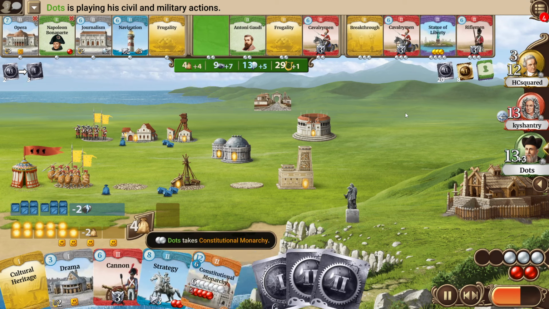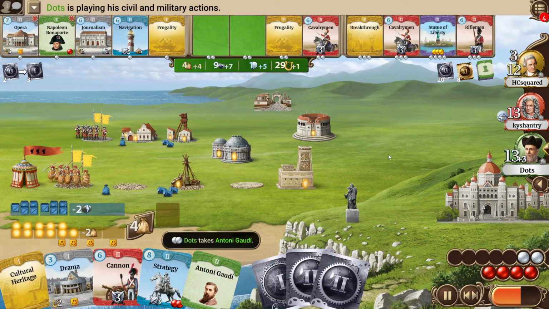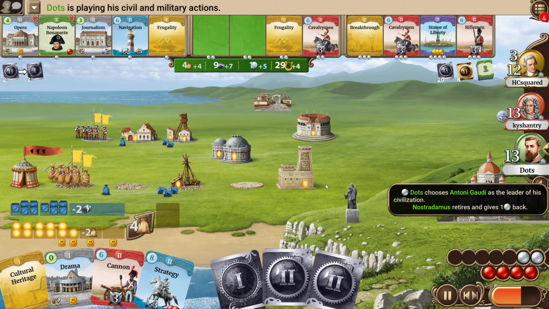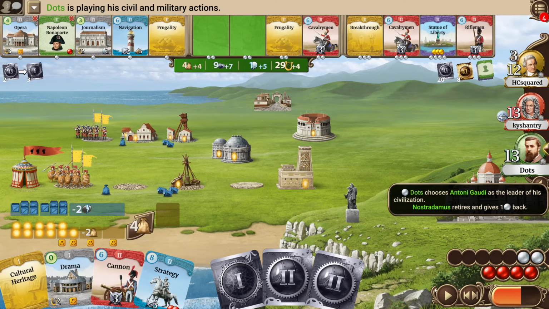Dots this turn can go for a government form finally, goes for the constitutional monarchy, takes Anthony Gaudi, a leader that I said earlier he is nicely prepared for, starts a bit of culture production. He has to be careful to not fall too much behind. He is already behind, so Anthony Gaudi will help him with that.